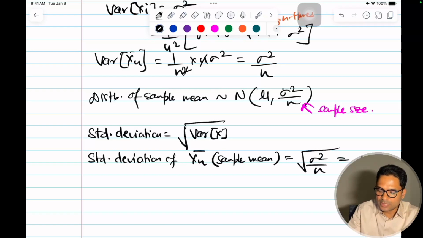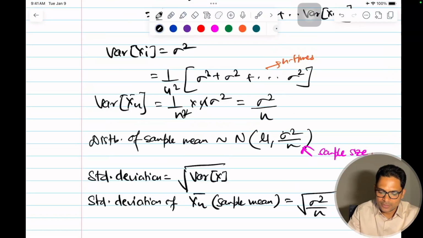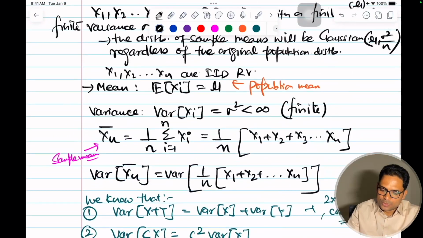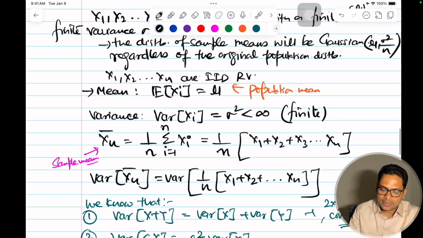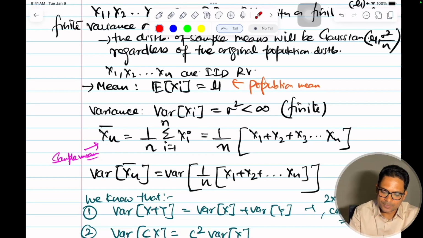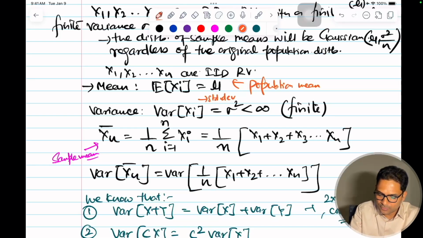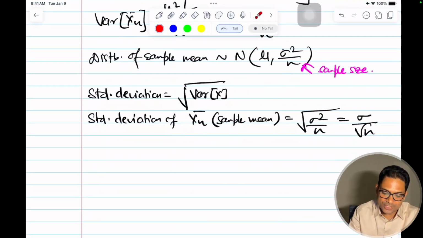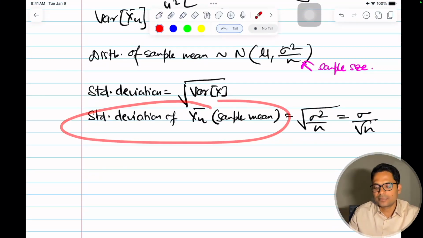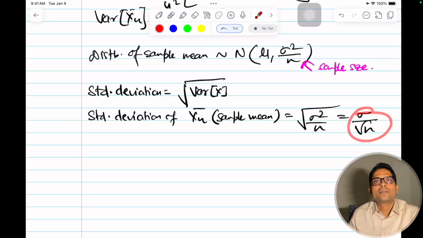This will be equal to sigma by square root of n. So the variance of the data was sigma square, so the standard deviation of the data would be square root of this. That will be sigma. But the standard deviation of the sample means is sigma by root n.